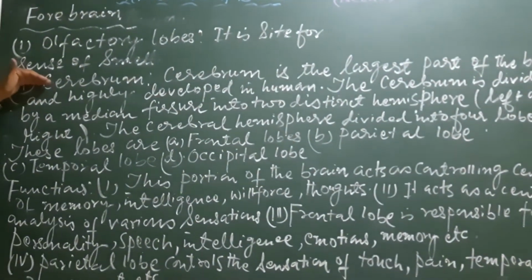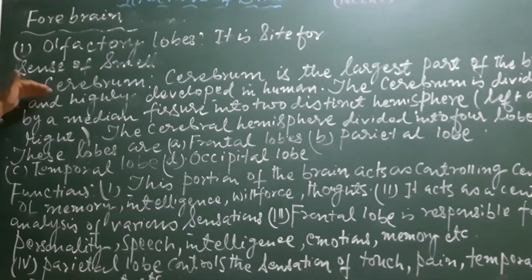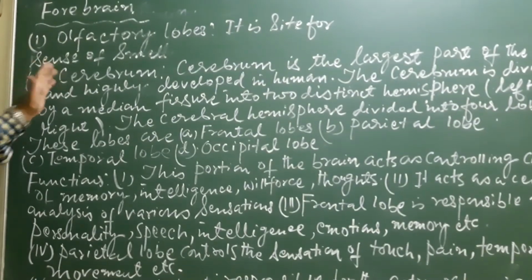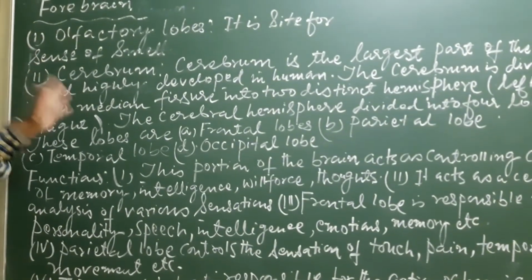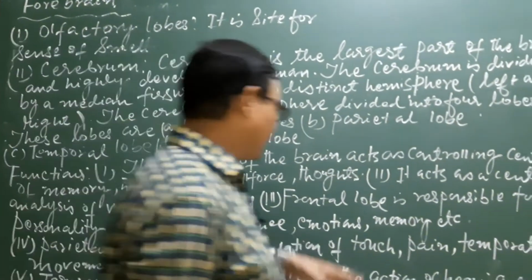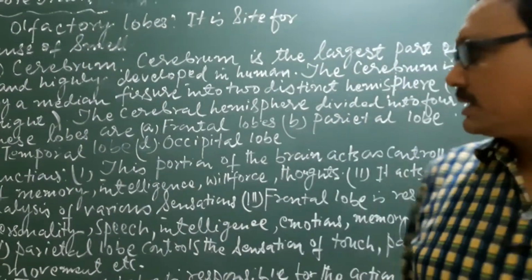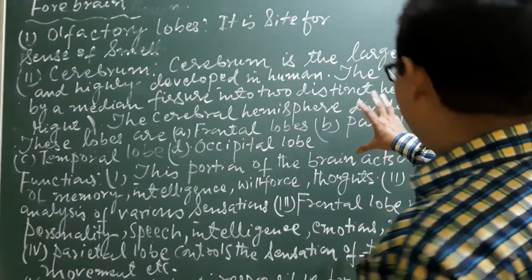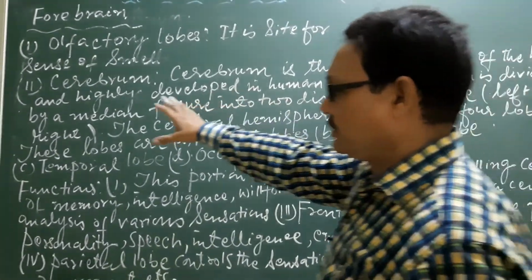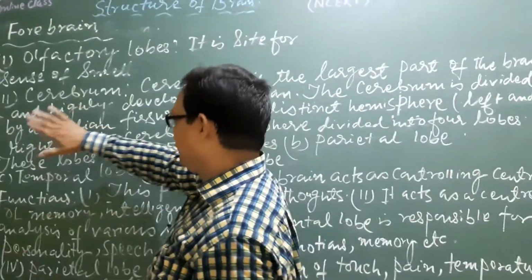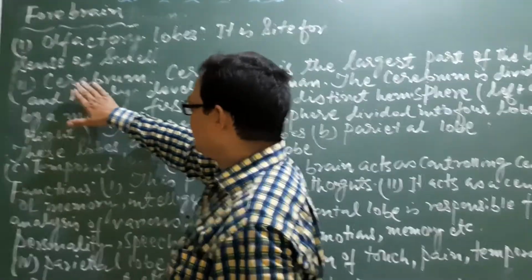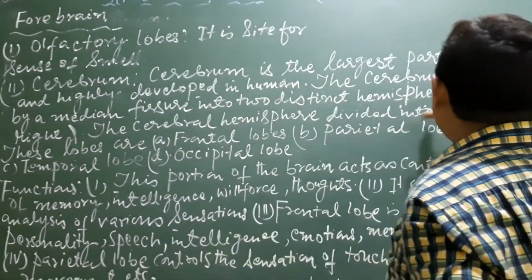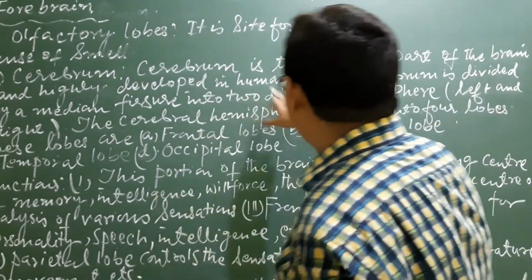Now the second, the largest and most complicated one, is the site for intelligence, thought, speech, memory, emotions, and there are so many works, and all are controlled by this part of the brain, the largest part of the brain, known as the cerebrum. Cerebrum is the largest part of the brain and highly developed in humans.